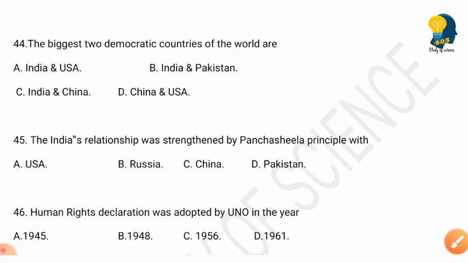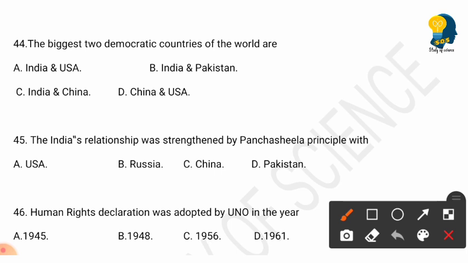The next question is, the biggest two democratic countries of the world are. Options are India and USA, India and Pakistan, India and China, China and USA. So the right answer here is option A, India and USA are the two biggest democratic countries of the world.